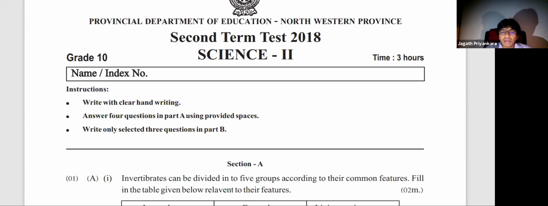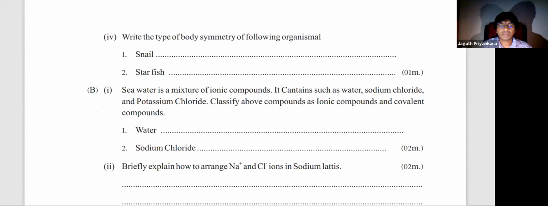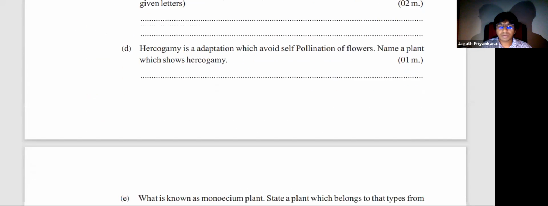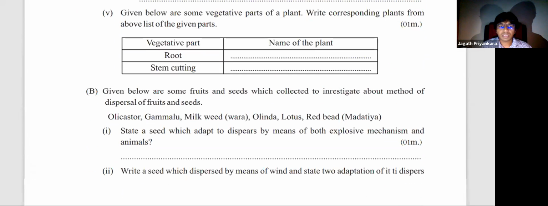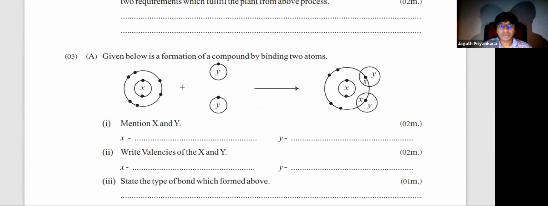So this paper we have done, structured essay. Question number 1 and 2 we have discussed. So today we have to start question number 3 onwards. Question number 3. Chemistry. So question number 3, that is chemistry.